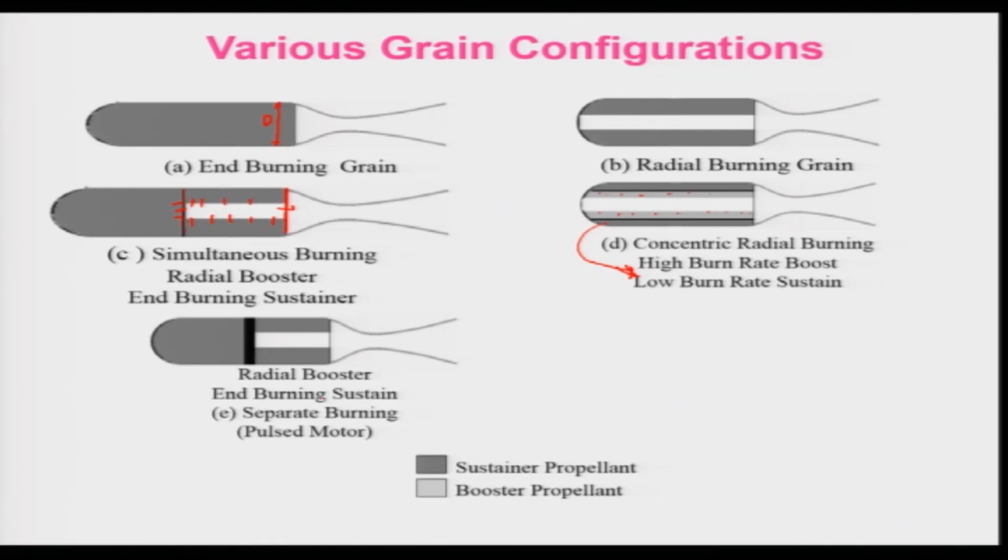And let us look at another design, which is also known as a pulse motor, because this will give a very high surface area in case of a radial one, and this is your radial booster. Then once it is over, the end burning will start, and that will basically be known as an end burning sustainer.